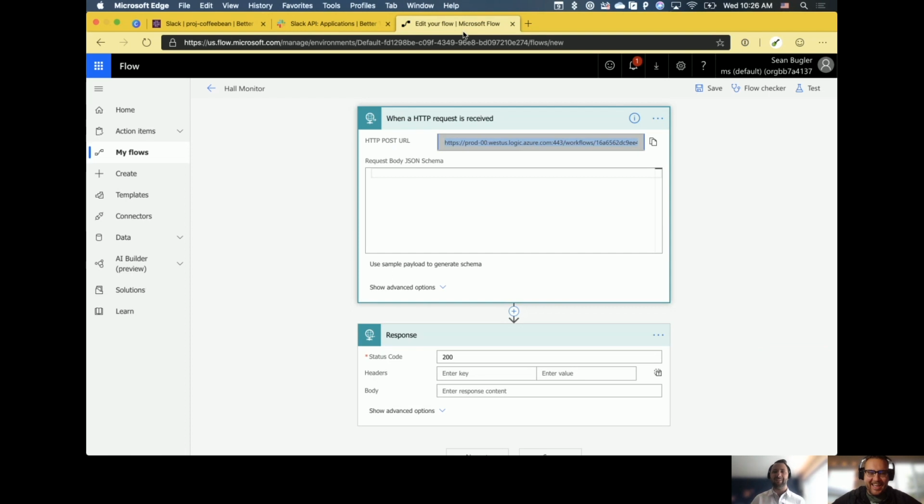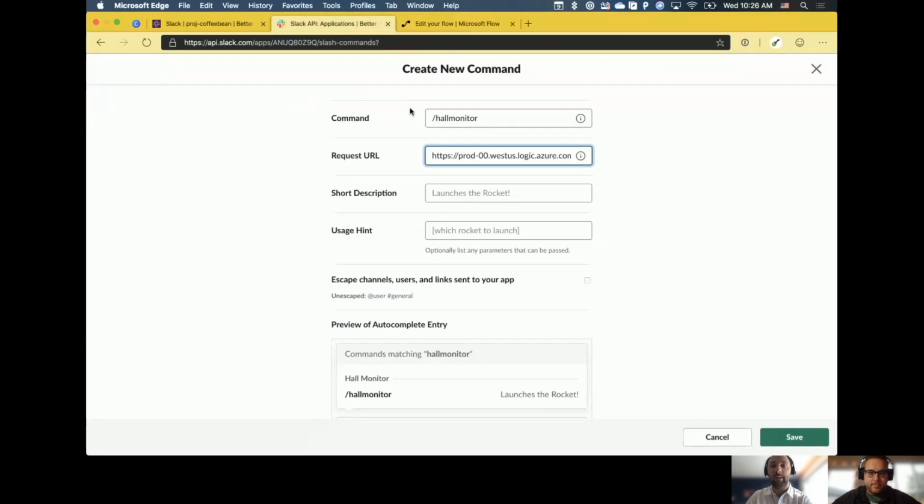So what I've done here is I've jumped back to that flow I created just a moment ago. Remember, this is a very unremarkable flow up to this point, but one of the important things is it's given us that HTTP POST URL, and I'm going to bring this over to where I'm creating that slash command, because what it's asking for is that request URL, which is to say, when I call that /hallmonitor, it's going to send out that HTTP request to whatever URL I put in here. Now, you could put google.com or microsoft.com or whatever.